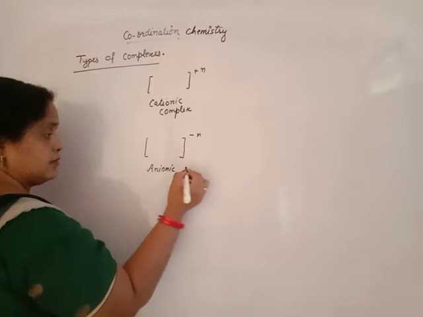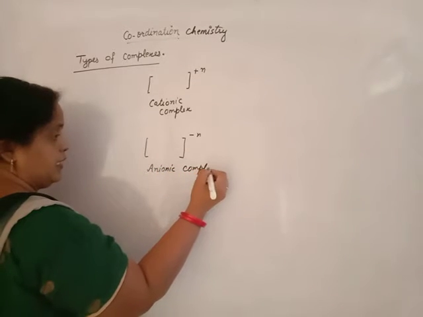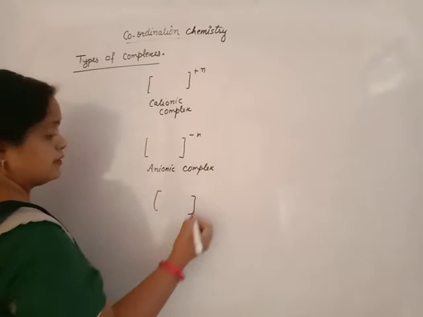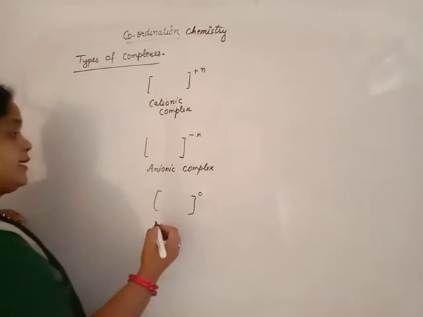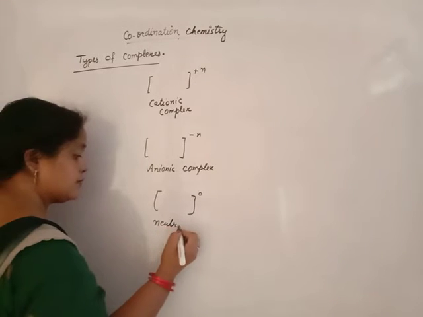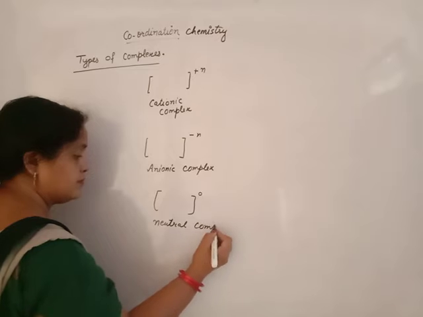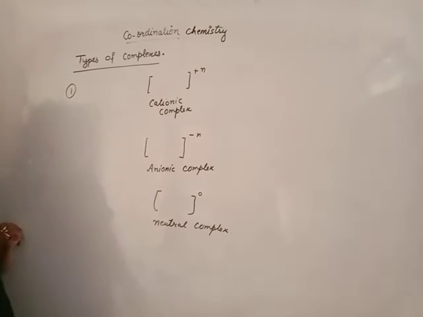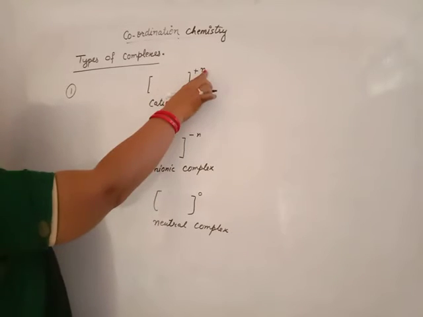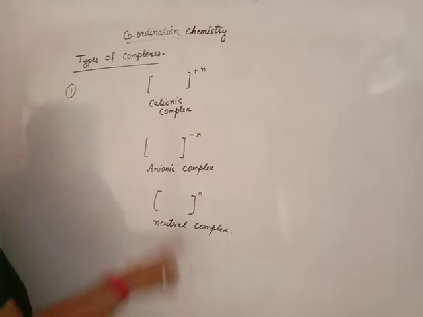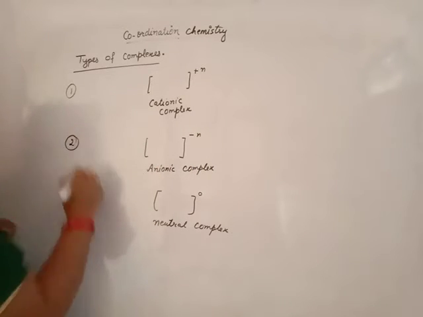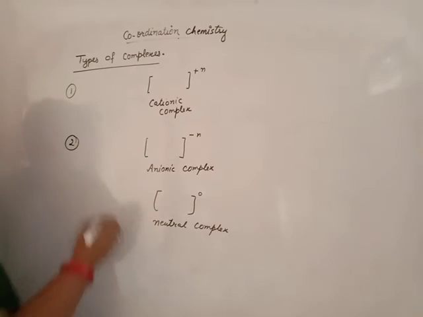If no charge is present over the square bracket, it is known as a neutral complex. That means we have three types of complexes: a complex carrying positive charge, cationic; negative charge, anionic; and no charge, neutral.